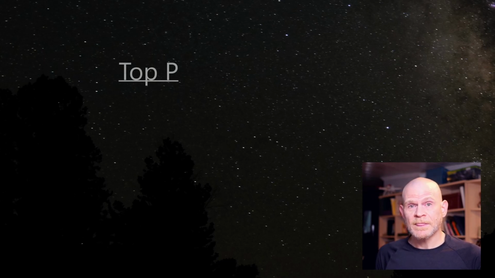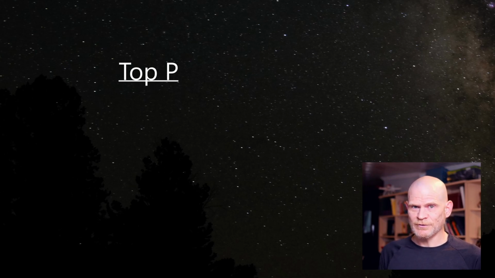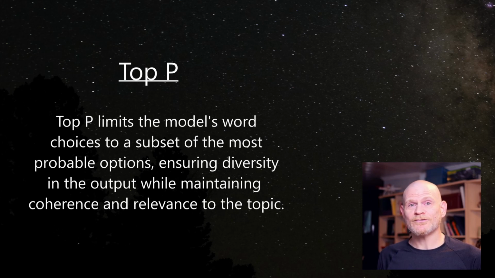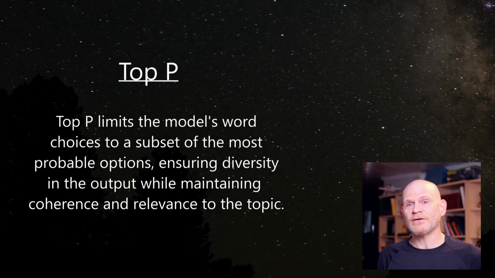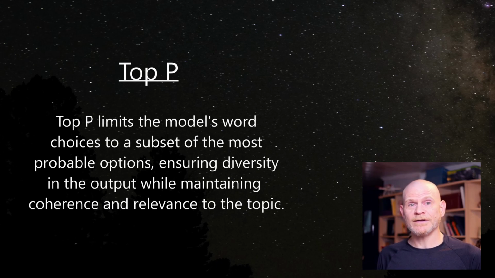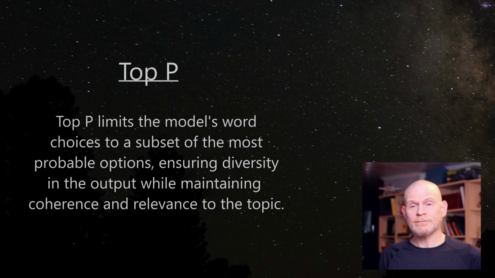Moving to top P, the technical term for it is nucleus sampling. I'll leave it to the viewer to read up on that. A possible definition is that top P limits the model's word choices to a subset of the most probable options, ensuring diversity in the output while maintaining coherence and relevance to the topic. I like to think of it as a filter, limiting responses towards more likely results.